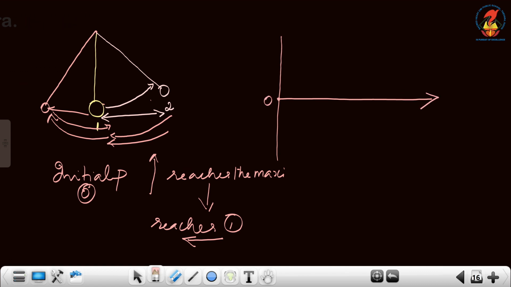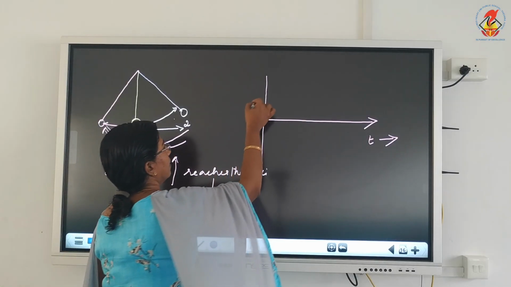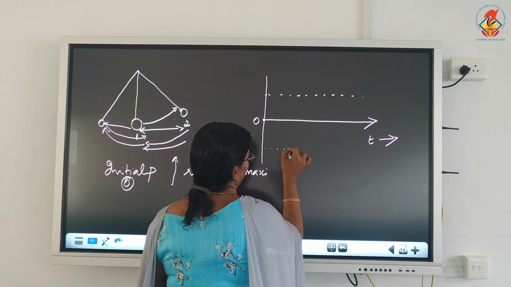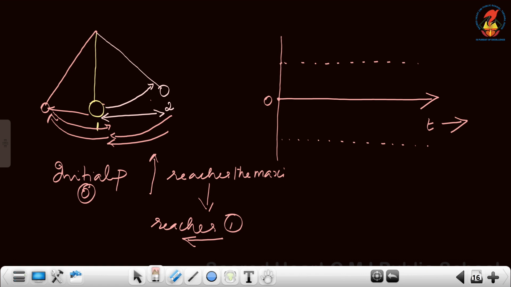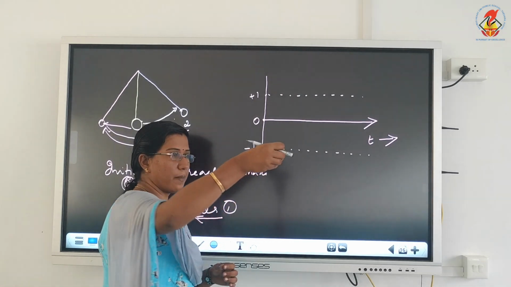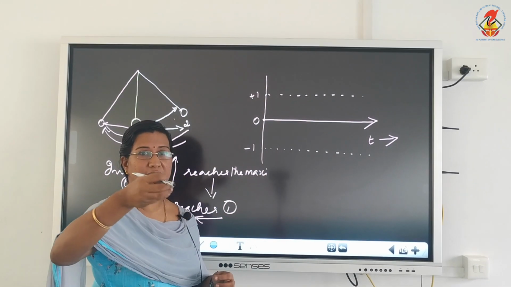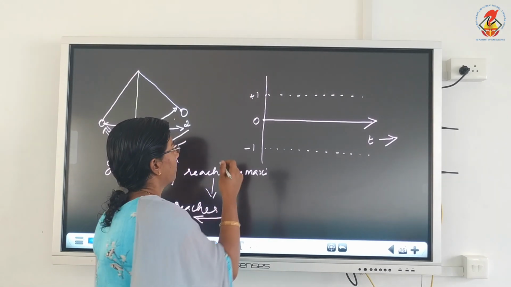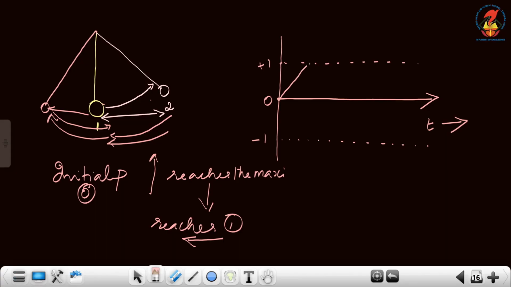So this is the rest point of our pendulum. With respect to time, I am drawing the graph. Let this much be the maximum displacement of the pendulum from its initial point along either side. If it is +1, 1 centimeter this side, on the other side also it will be 1 centimeter, but since it is opposite, we will take it as -1. So what happens? I am taking my pendulum and slowly displacing it from its initial point. From the initial point, the distance is increasing, up to the maximum value.